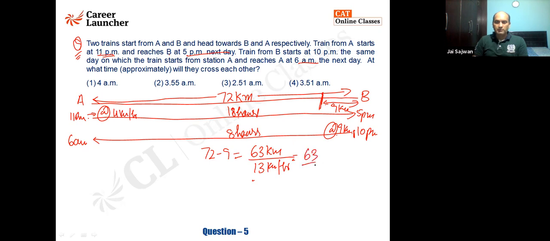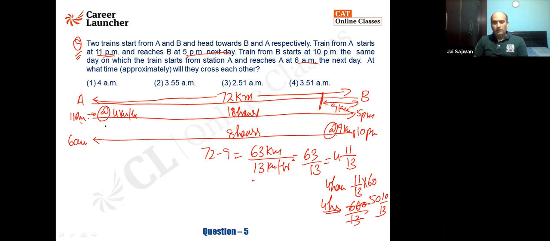So my dear, it is 63 by 13. 13 fours are 52. 11 by 13, that is 4 hours and 11 by 13 into 60, that is 660 upon 13. 13 5s are 65. The 0, I'll say 10 by 13. So I know it is going to take 4 hours and 51 minutes approximately. So what will be the answer? It started here at 11 o'clock. After 11 o'clock, it is going to take 4 hours more. That is 3 o'clock. 3:51 will be your answer, which is option number 4.